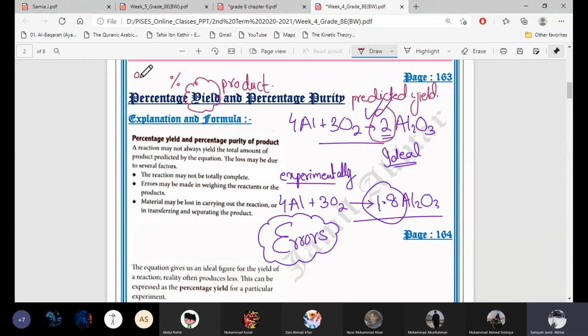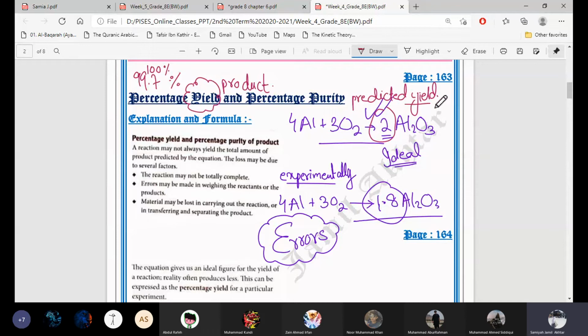Are we getting 99% product, or 99.7% product, or how much product are we getting? We will never get 100% product, because when we do it in the laboratory, as I always told you, there are some errors present, so we will not get 100% product in the end. It's a very ideal case and very rare. So we always get something like 99.7%, like 99.78, or something like this. Less than 100, in short.